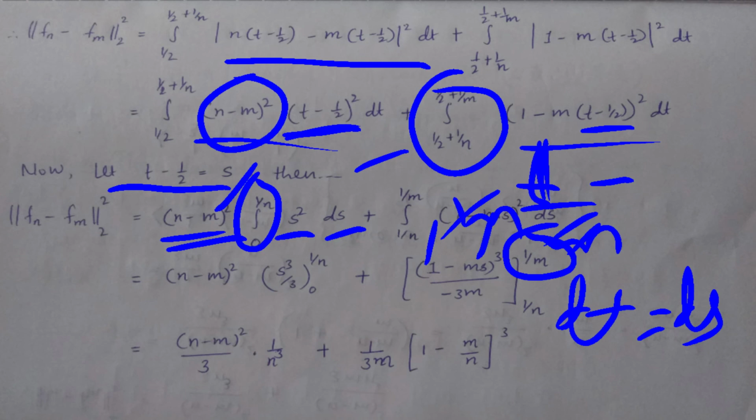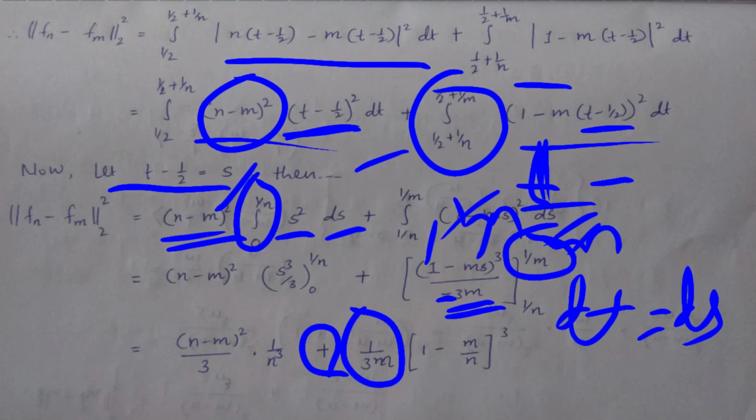So minus and this minus will give plus, taking 1 upon 3m outside, so 1 upon 3m, put the value of s equal to 1 upon n, so that is (m by n) whole to the power 3.